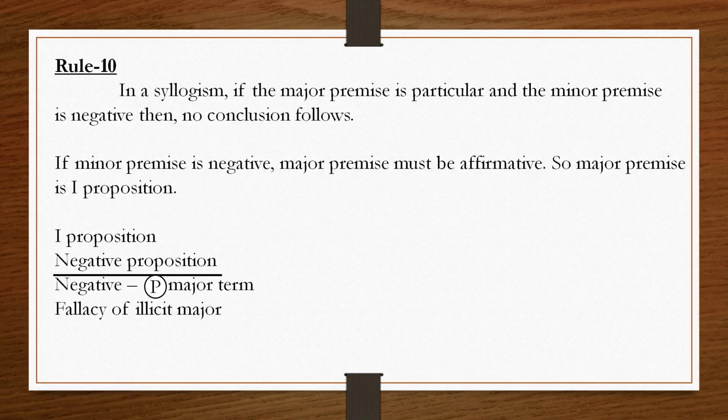Okay? So, this is all about the 9th rule. Now, the 10th rule. 10th rule says that in a syllogism, if major premise is particular, minor premise is negative, then no conclusion follows.